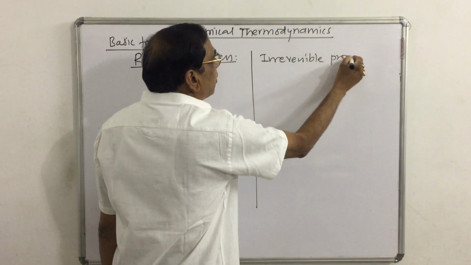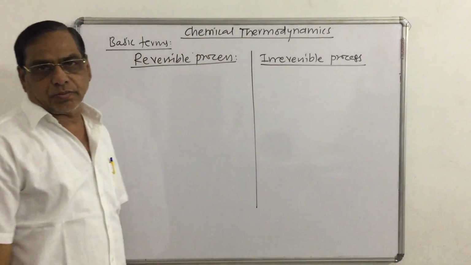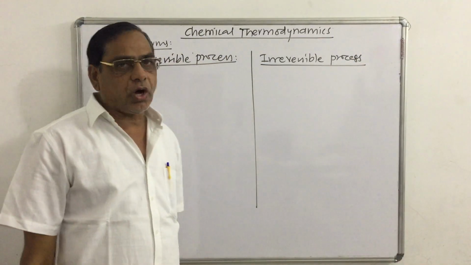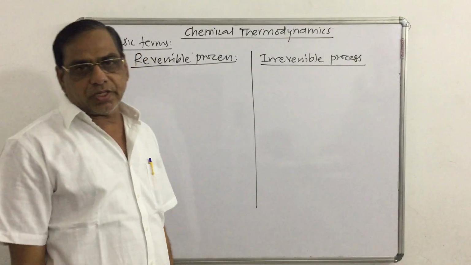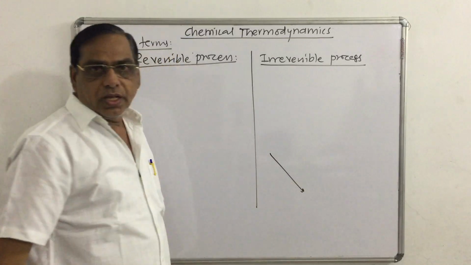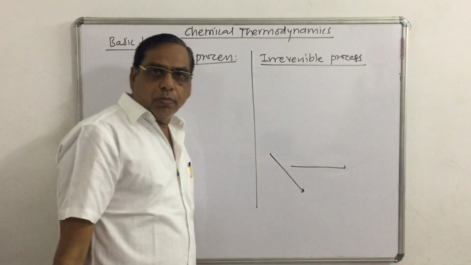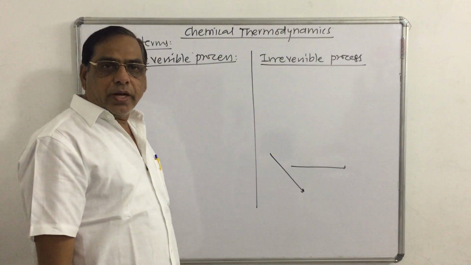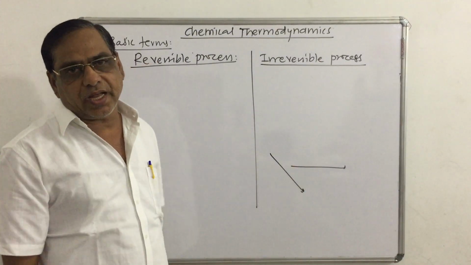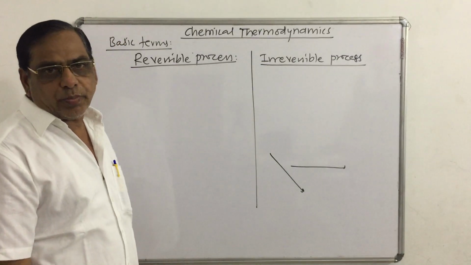Generally all the naturally occurring processes are irreversible, जैसा flow of water from higher level to lower level, the flow of heat from hot body to cold body, या फिर flow of electrons toward the positively charged electrode. These processes are called irreversible processes.